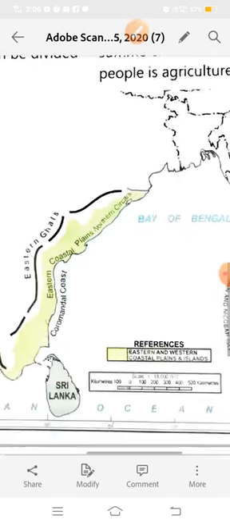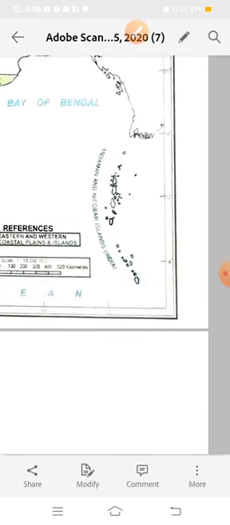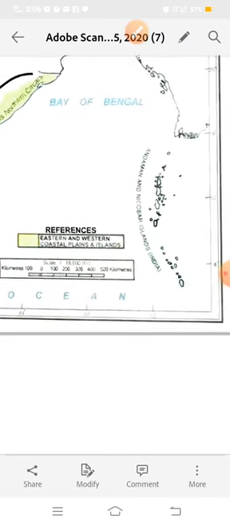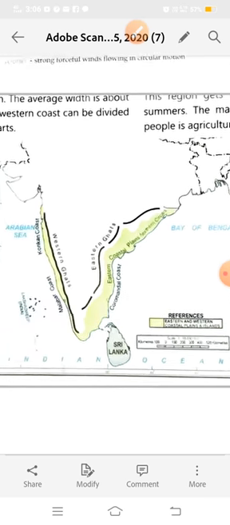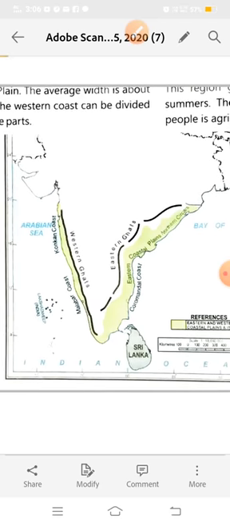The map is on your page number 38. So we will see the location of the eastern plains and western plains here. I am going to read all the information which is given on your page number 37, and then explain the location of the eastern coastal plains on this map.